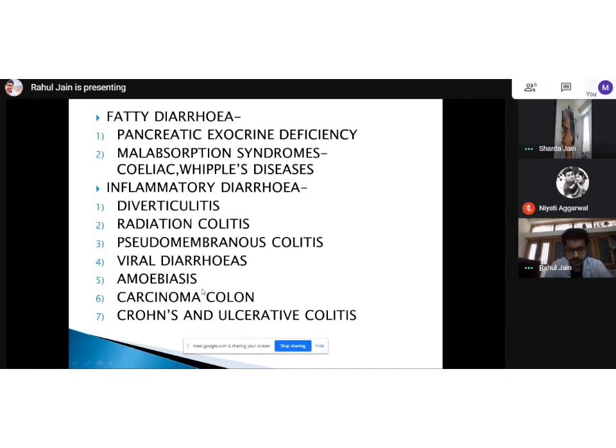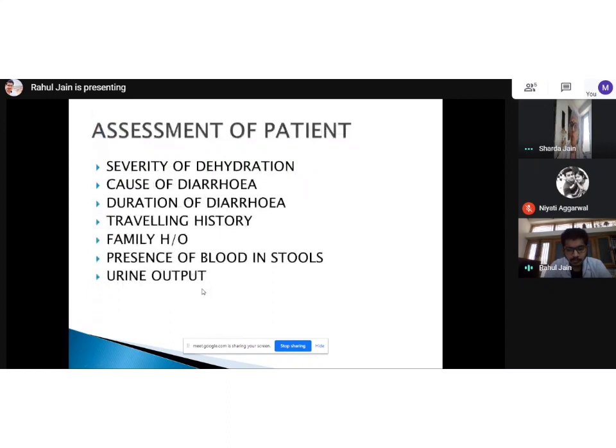Okay. So for instance, if I talk about cervical cancer, the incidence of weight loss with cervical cancer is not that much, but the incidence of weight loss with carcinoma colon is very relevant. Even liver cancer, or maybe hepatoblastoma, or maybe pancreatic cancer, the weight loss will be very rapid. Okay. So moving on to assessment of patients.